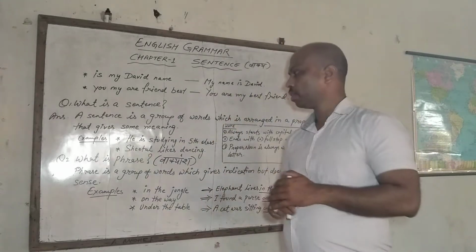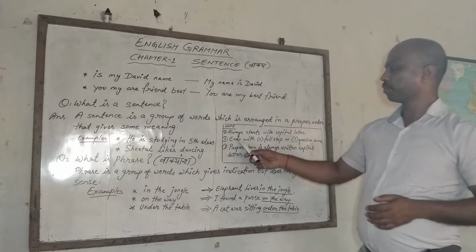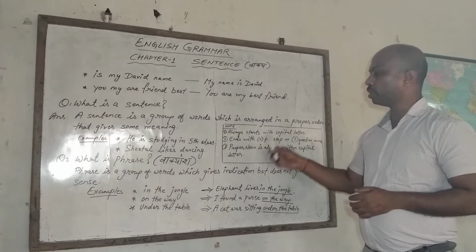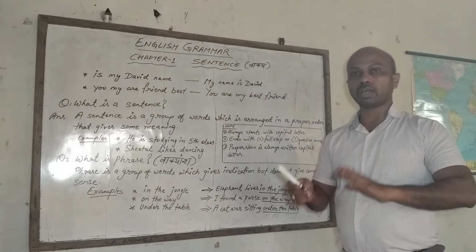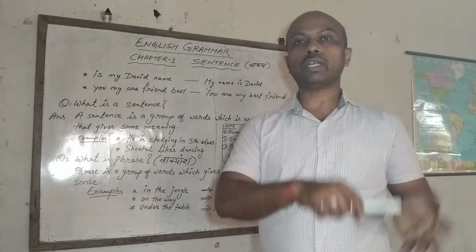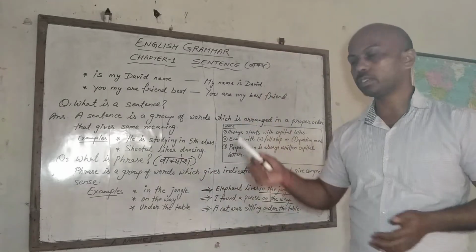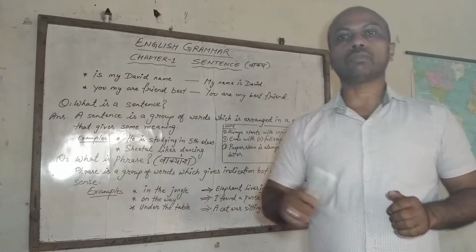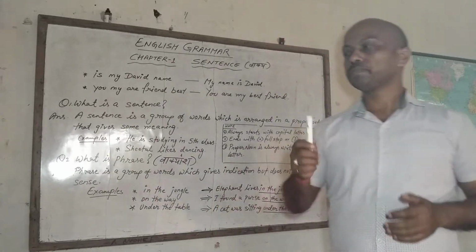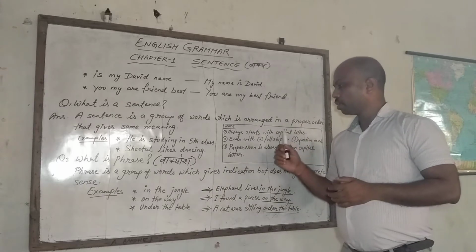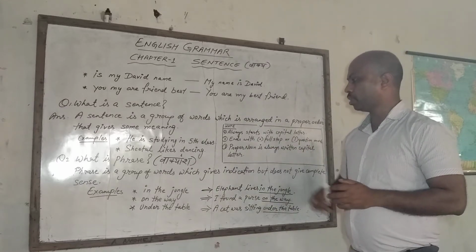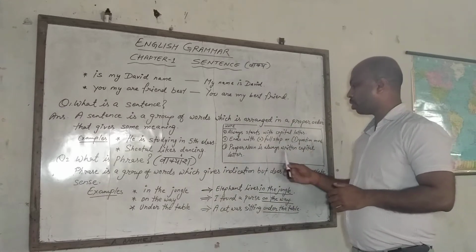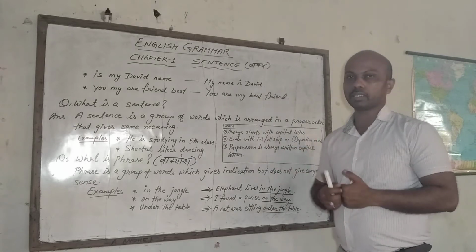Okay? Next thing is, a sentence ends with a full stop, or if the sentence is interrogative, then it ends with a question mark. Okay? Next, number 3, a proper noun is always written in capital letter.